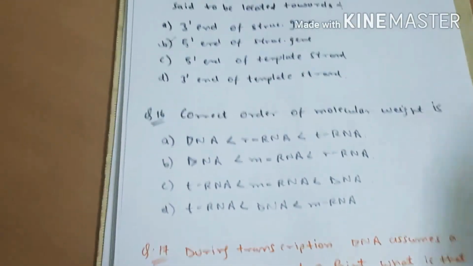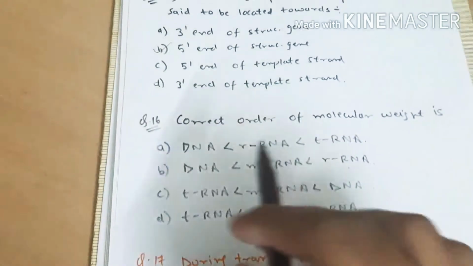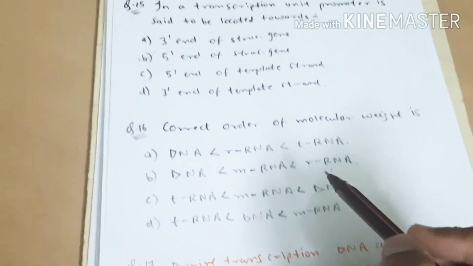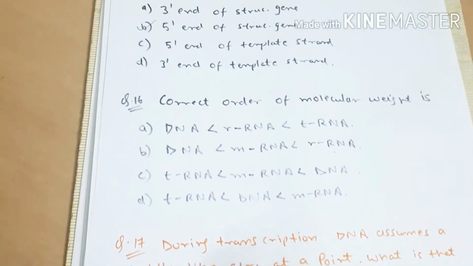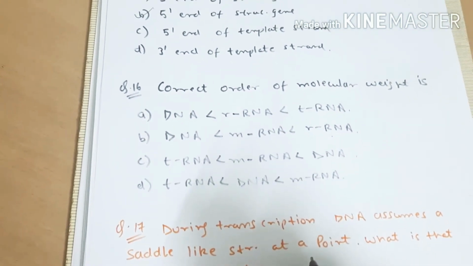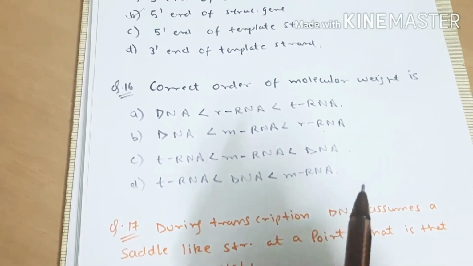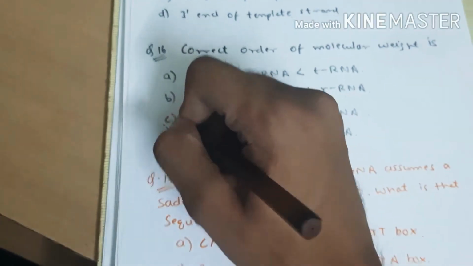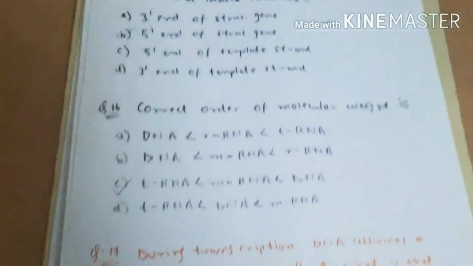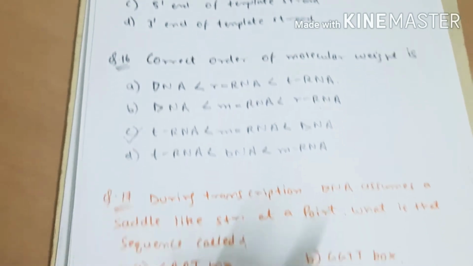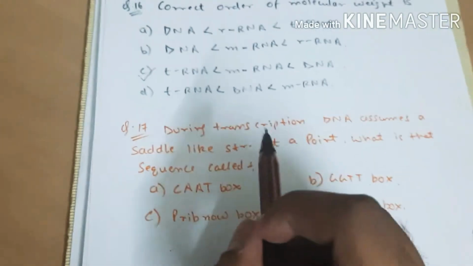Now question number 16, which says correct order of molecular weight is. So read the options carefully, pause the video. The answer for this question is option C. You can simply learn this. Okay.